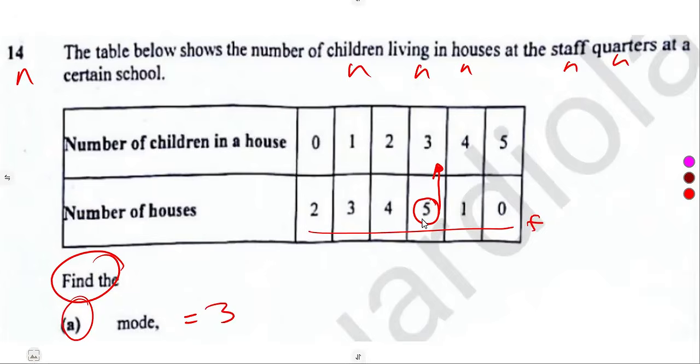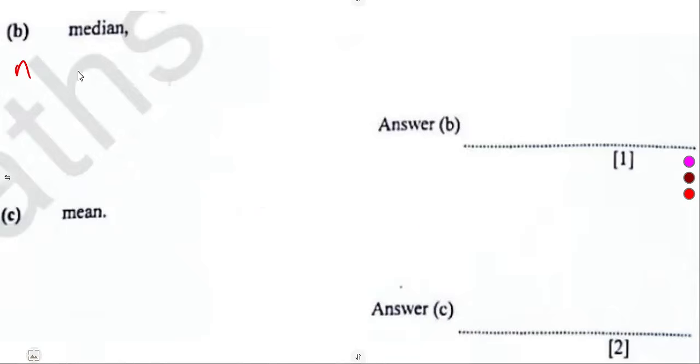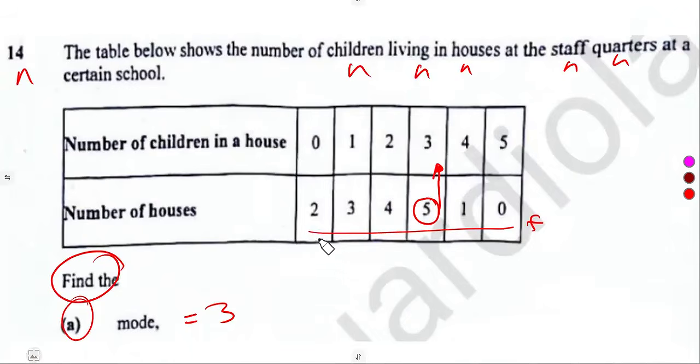Then we move on to the median. Remember the median is from half of the distribution, half of n plus 1. If you're given this form, you are working with half of n plus 1, where n is the distribution that you're given. So this is the position. We are finding the position, then we will find the value. Our distribution is the total frequency: 2 plus 3 plus 4 plus 5 plus 1.